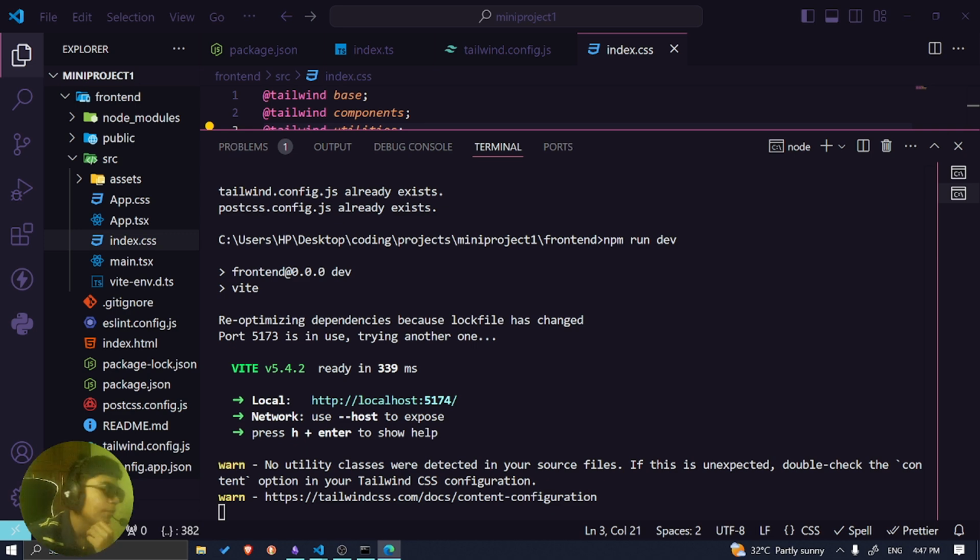And by the way, this is my first time using Tailwind CSS, so I kind of know the general idea behind the CSS, and it's been quite a while since I practiced CSS or made front-end projects.